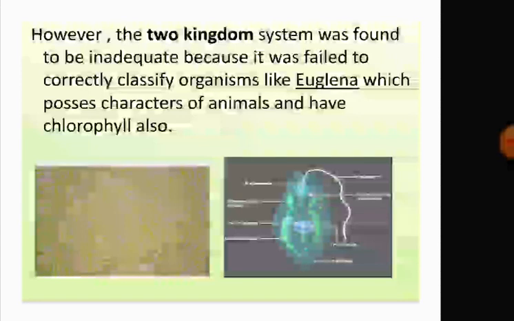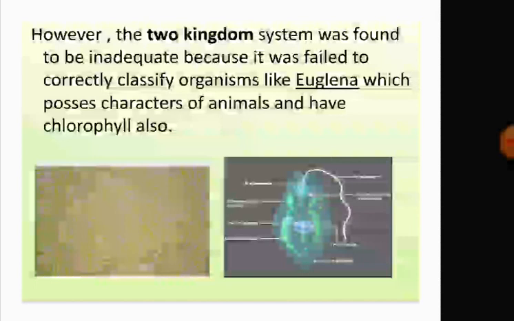Because it was criticized. It failed to correctly classify some organisms like Euglena, which possesses characters of animals and has chlorophyll also. So, for a few groups of organisms, this two-kingdom classification was not sufficient.